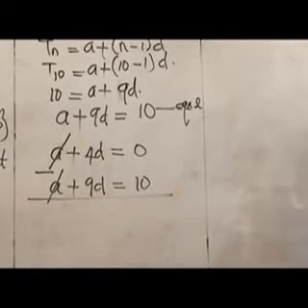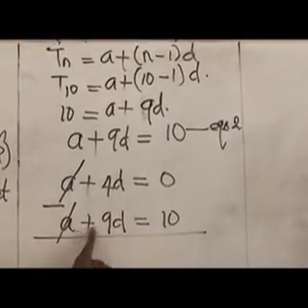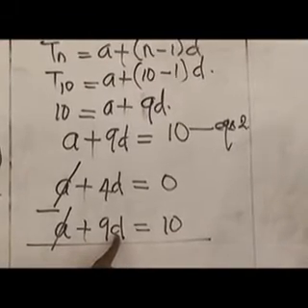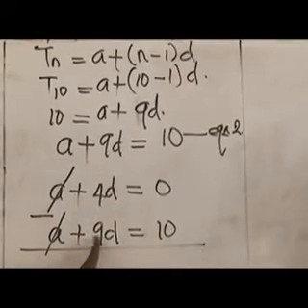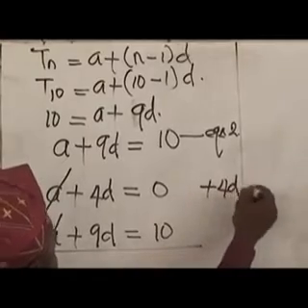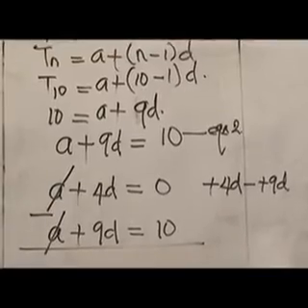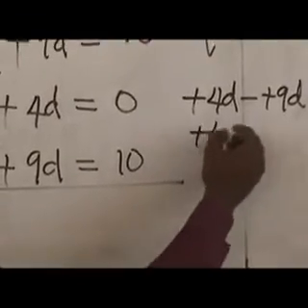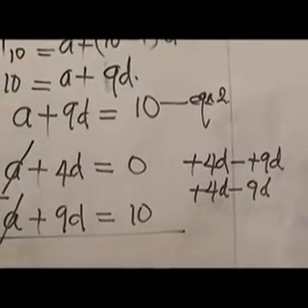Now students, I want you to take note, this is where some students have some challenge. What we are left with is plus 4d minus plus 9d. Students are confused here, but I want you to listen carefully. Plus 4d minus plus 9d is simple. What do we do? I tell students put that by the wayside. As a side work, we have minus times plus will give us minus 9d. So plus 4d minus 9d, we have what?